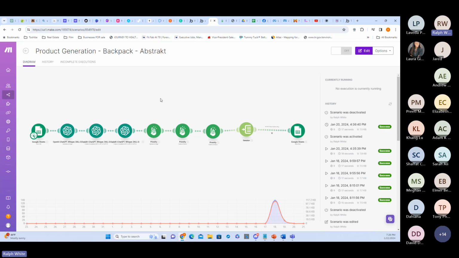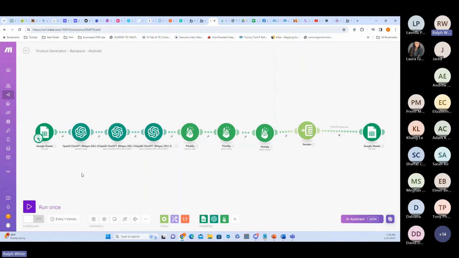So this one I want to demonstrate for you is pretty cool. I actually used this for my coffee shop for a minute, I was just testing some stuff out. But I can actually create print-on-demand items for drop shipping. Now you can use your own designs and put them in this automation, but I'm actually going to have AI do it all for me.